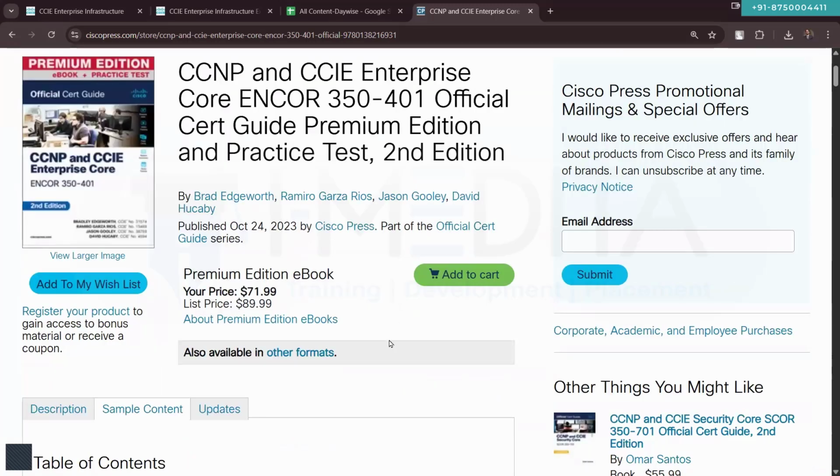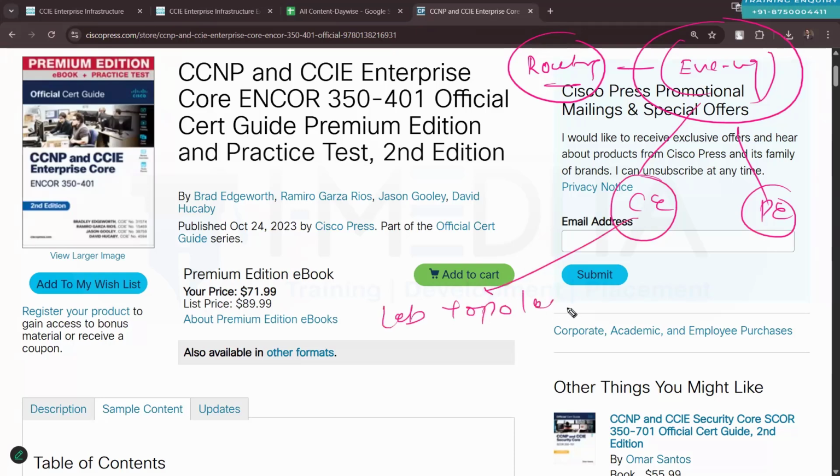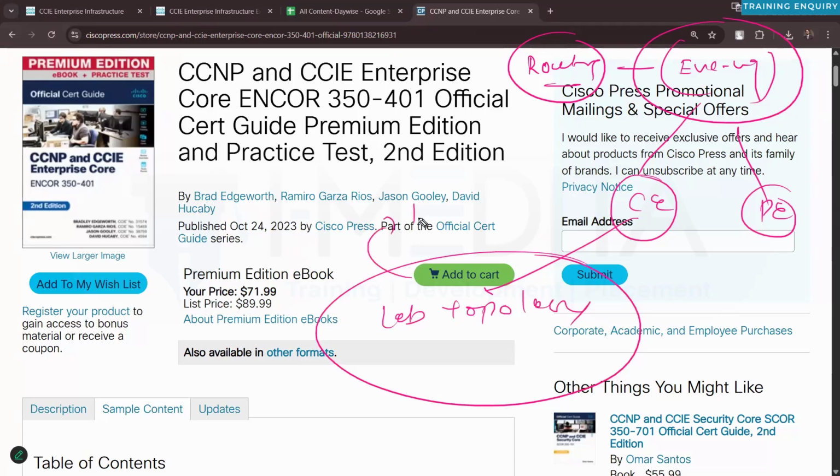For the labs, we will be using EVE-NG, by the way. For the labs, we are going to use EVE-NG from our routing point of view. All the labs that we will be doing, we are going to do on EVE-NG. So EVE-NG, either community edition or pro edition, whichever you have, we'll be doing the lab on it. There are some lab topologies that will be made available to you again with the help of the Trainocate portal. From there you can download these different lab topologies, and as our content starts, you can start working on those topologies.